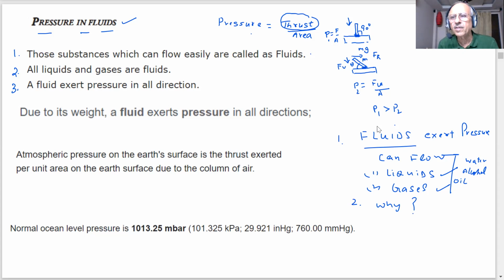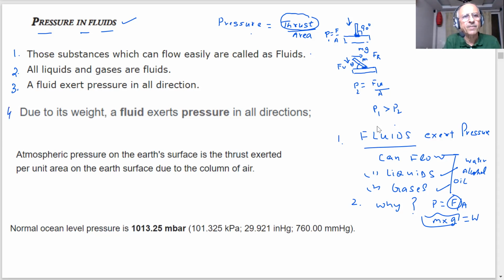Because of its weight. I'm not changing the definition of the pressure. That is always thrust per unit area, or we write F by A. So there is a force, and that force is M into G, which here is W. They have a mass, and they have the value of G. So due to the weight, the fluid will exert a pressure in all directions.